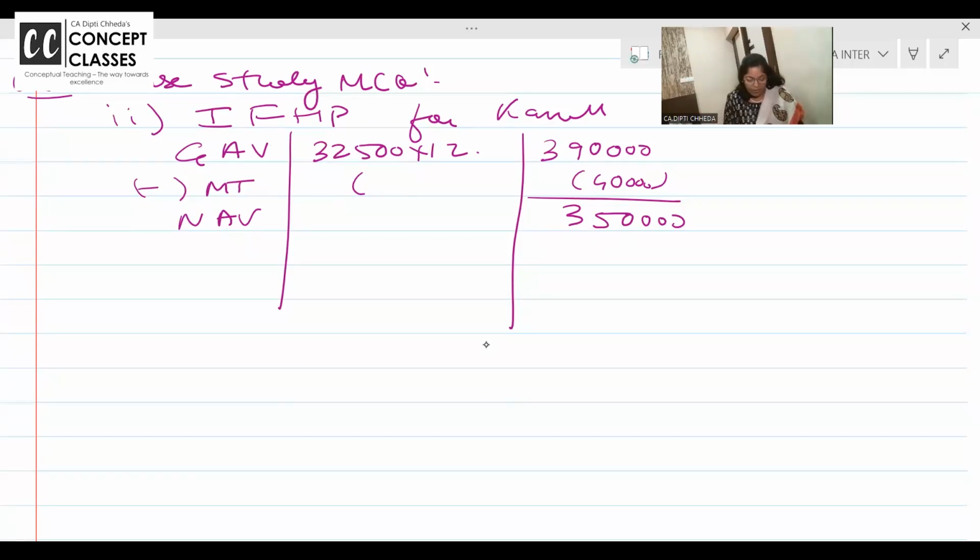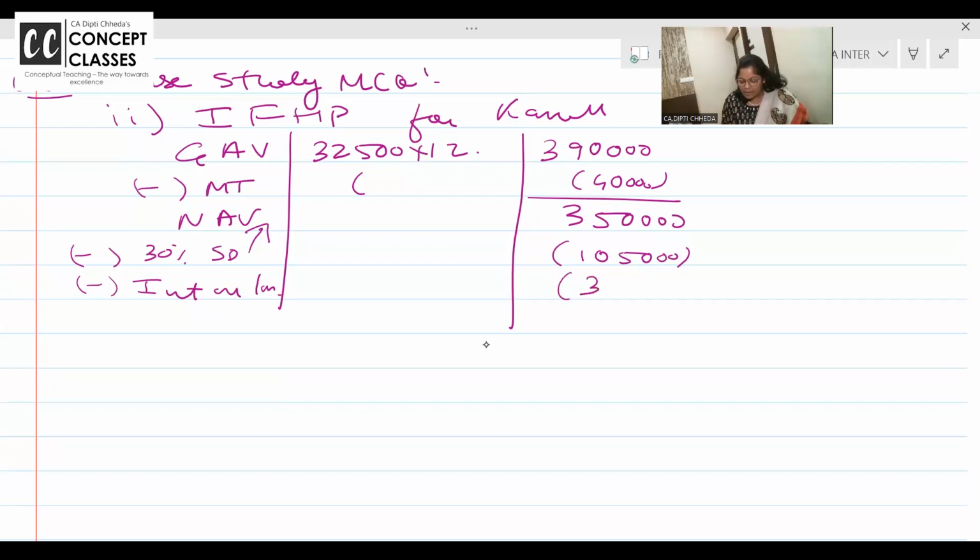Chalo. What is your 30% standard deduction? 350 into 30%, that is 1,05,000. And then interest on loan. Interest on loan is allowed up to 2 lakh in case of self-occupied.